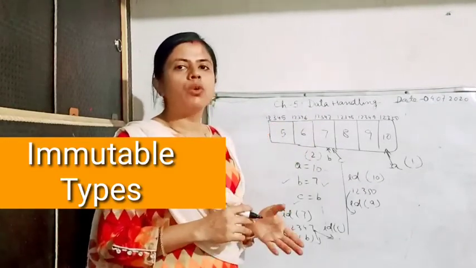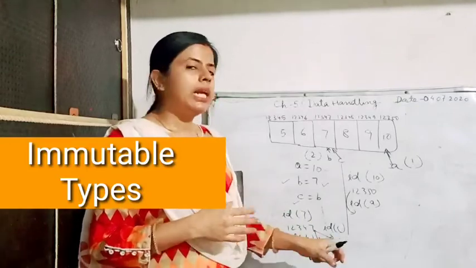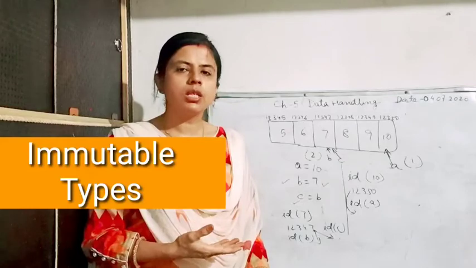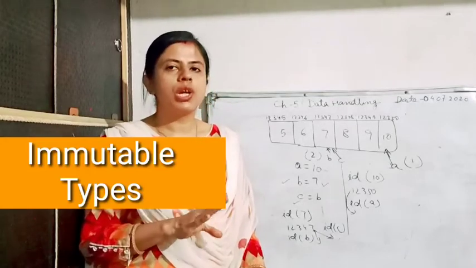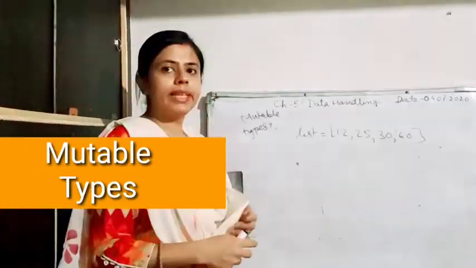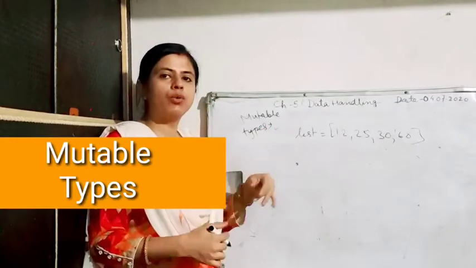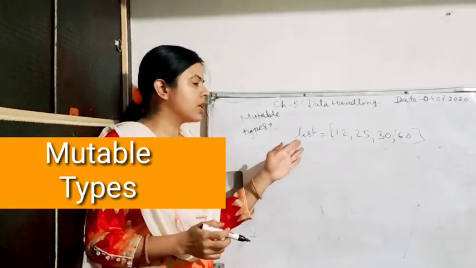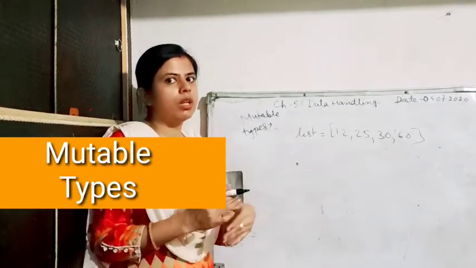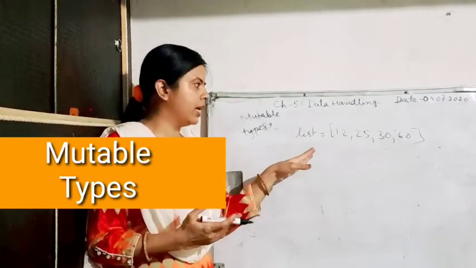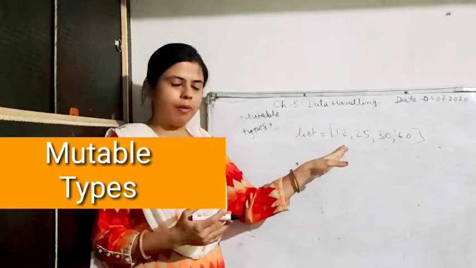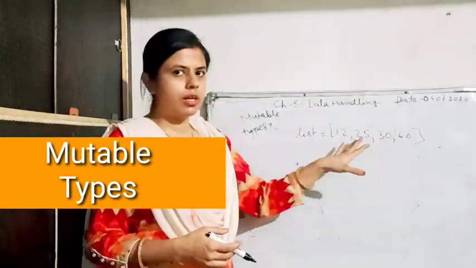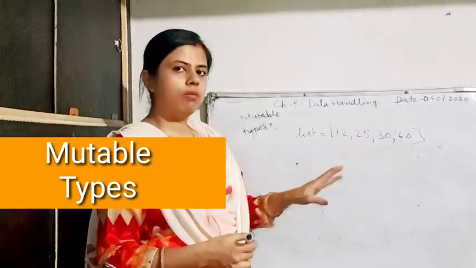Now moving forward to the mutable types in Python, let's see. As we know that lists are mutable, the value of the list can be changed, but the address will not change even if you change its value. Let's see now the mutable types, that how they change their memory location or when they do not. List, the value can be changed even the memory location is same. So I have taken an example of a list under the square bracket. I have written 4 items 12, 25, 30 and 60. This is the integer list containing the whole numbers in it.